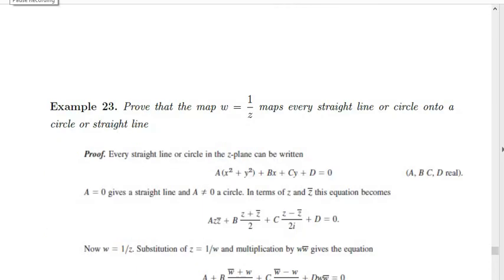Then we discuss one of the important results. The map or inverse map W is equal to 1 by Z maps every straight line or a circle onto a circle or a straight line. The proof is already given.